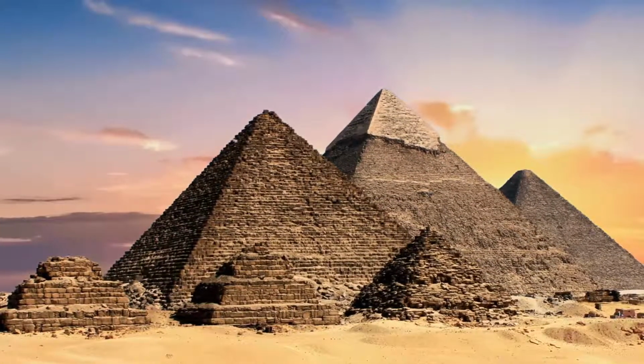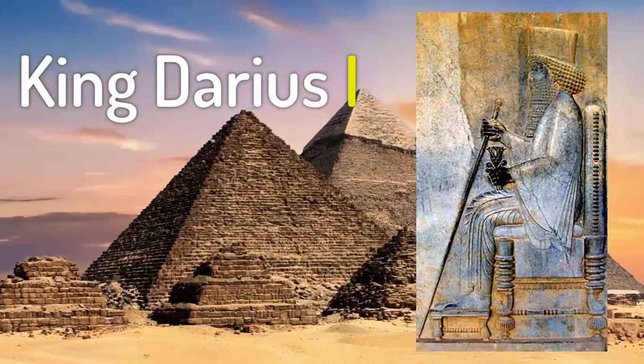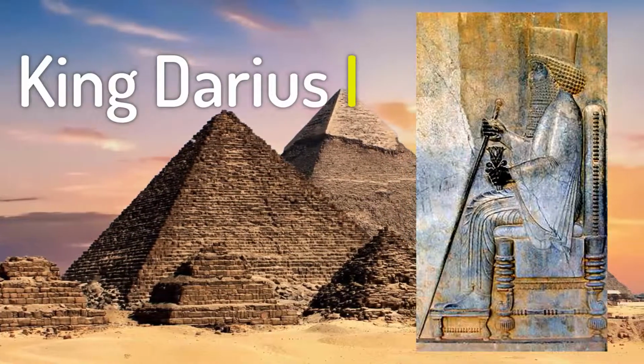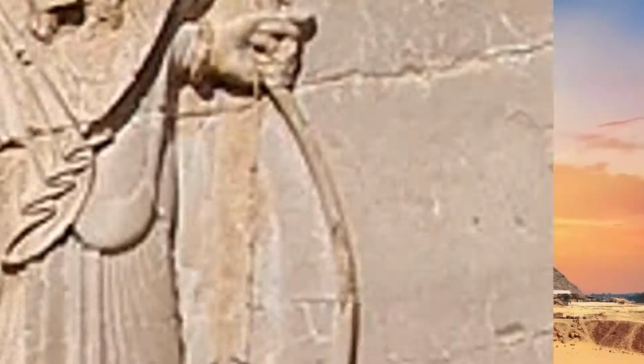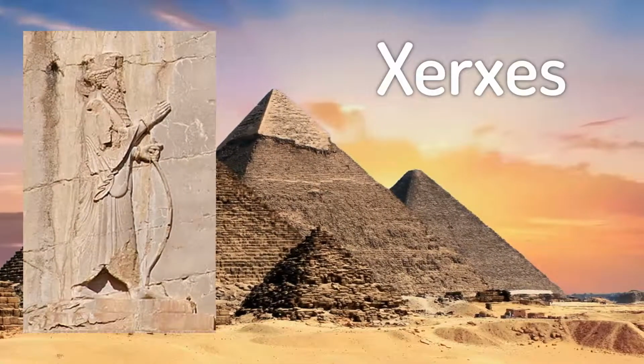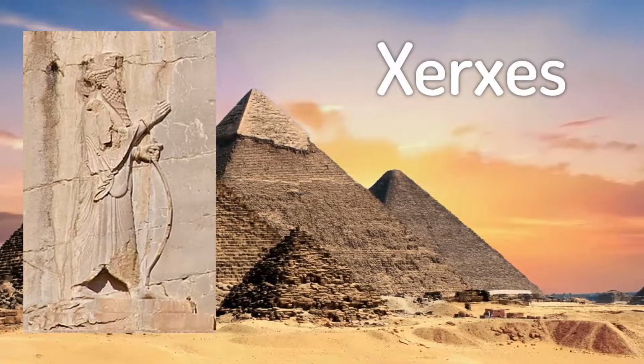Egypt prospered under the rule of the Persian king Darius I. Darius built temples and presented himself like a pharaoh to Egypt. However, later Persian leaders, such as Xerxes, treated Egypt cruelly, causing much inner turmoil and rebellion.